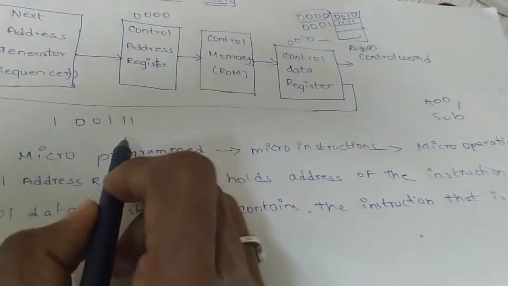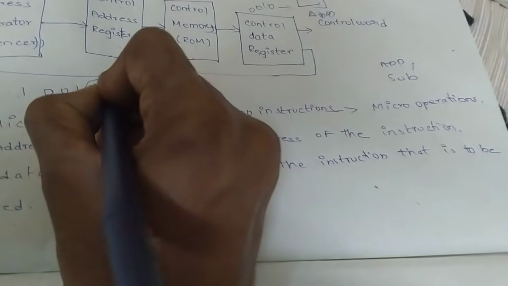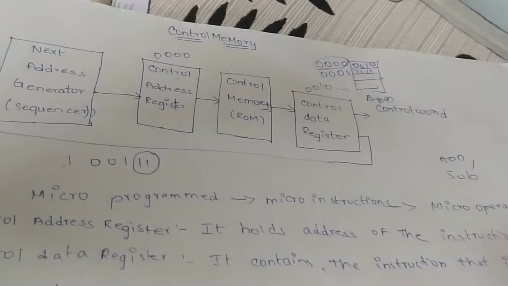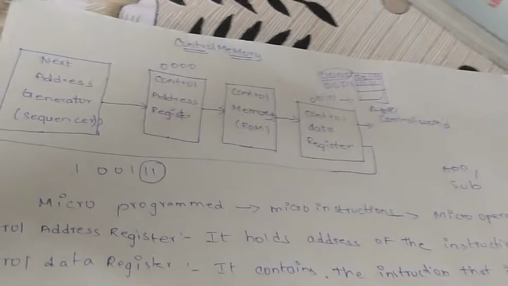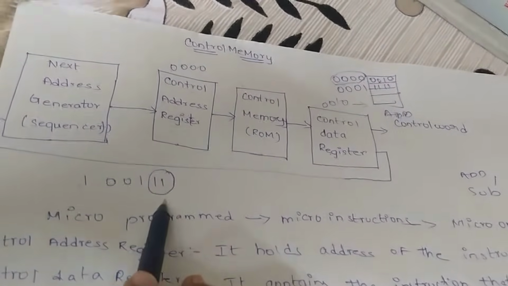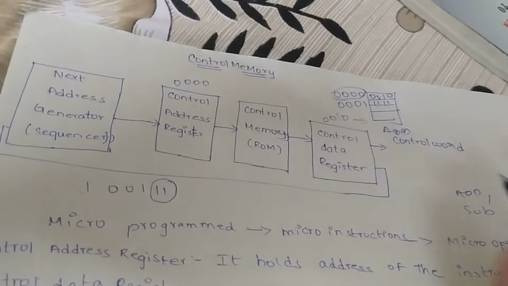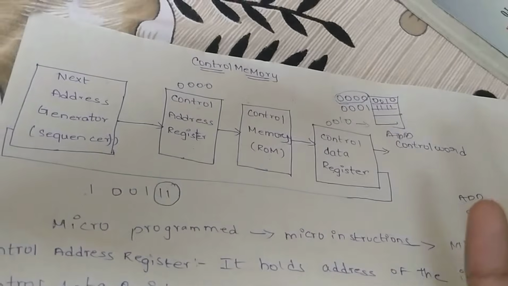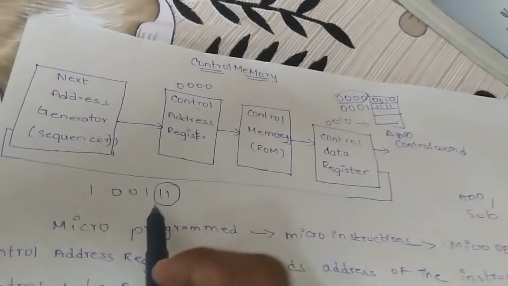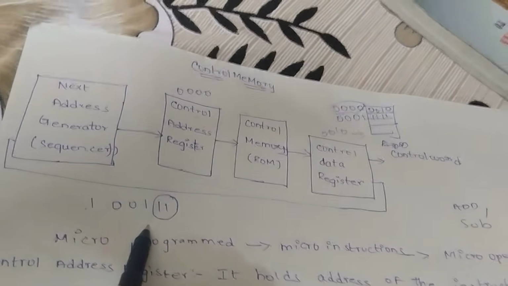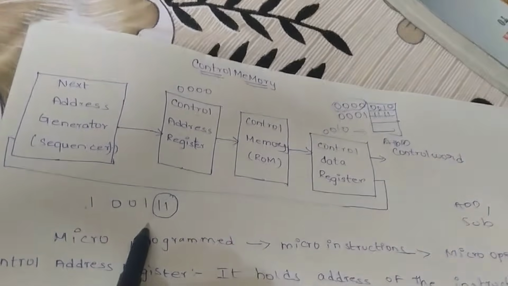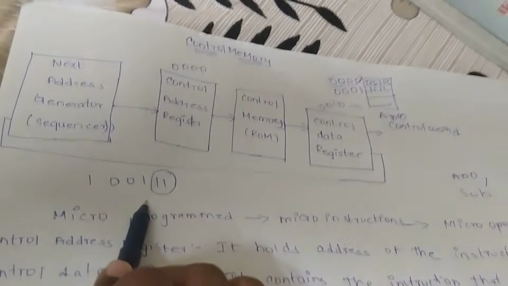Suppose the additional bits are 2. These 2 bits will generate the next address instruction. These 2 bits may be status bits, like zero, sign, overflow, etc. These bits specify the status, and they are also used to generate the next address of the instruction.